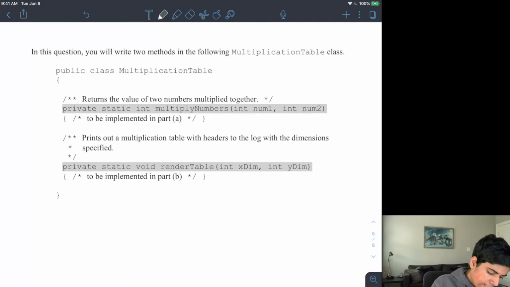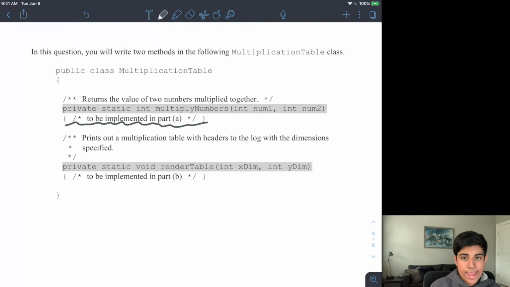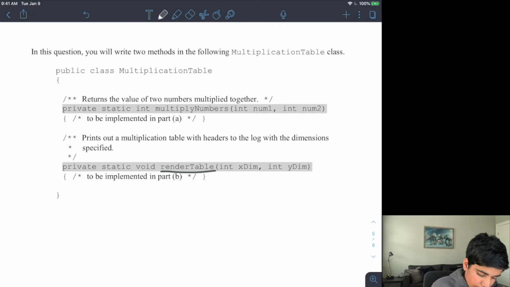And here it says the code to be implemented in part A. The second method is called renderTable, and you'll be printing out the multiplication table with headers to the log with the dimensions specified. You have an x dimension and a y dimension, and that will be implemented in part B.